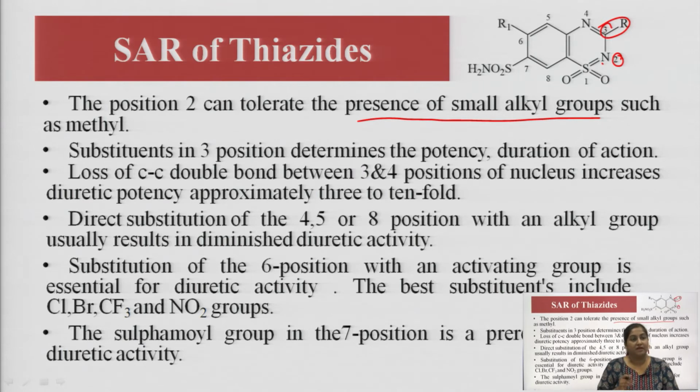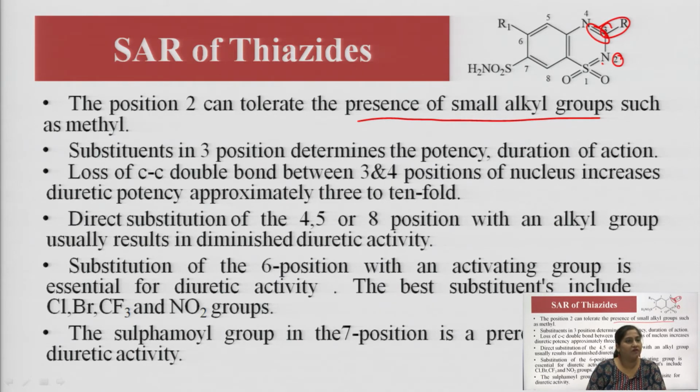Then, if the double bond between the third and fourth position is affected, the potency of the diuretics will suffer.